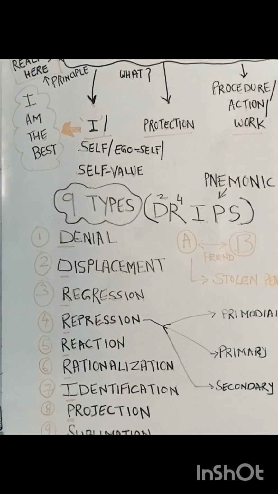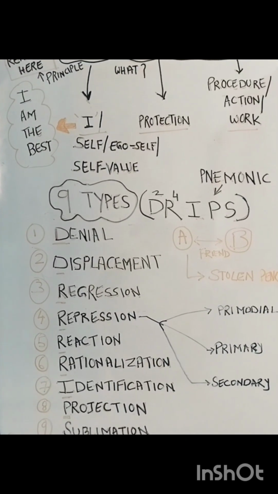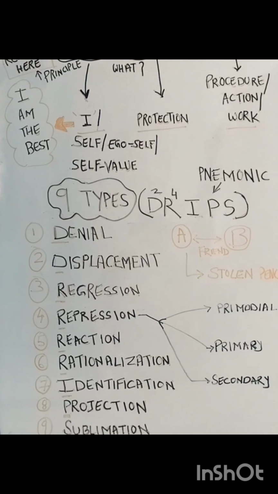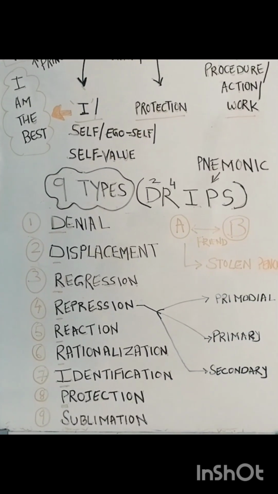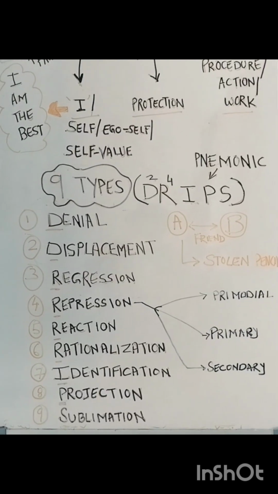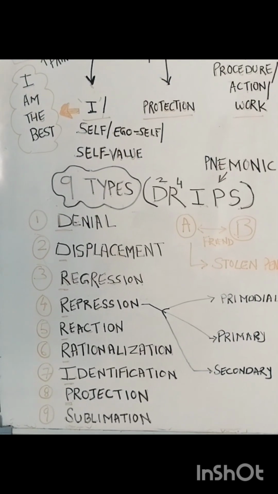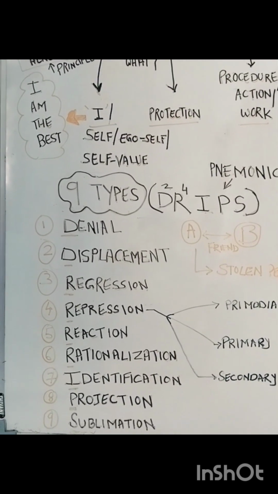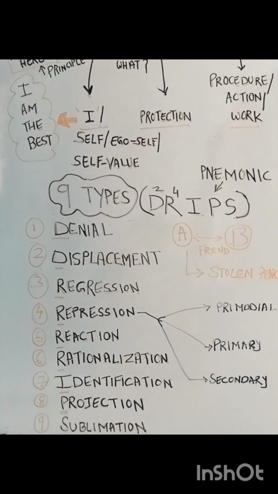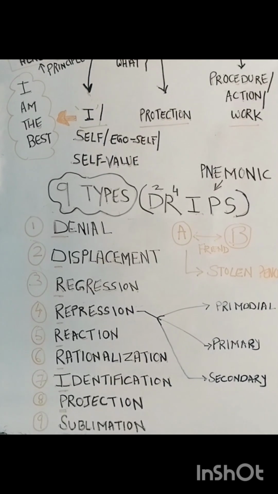For example, if a person is working in an atmosphere which he doesn't like, or he doesn't like his co-workers, so instead of taking out his anger on the co-workers, he goes to the gym, and instead of doing 3 repetitions, he does 6 repetitions. So he is basically converting that energy, channelizing that negative attitude into a positive one. That is very commonly seen in sports people. The aggression is converted into sports activity. That is known as sublimation.